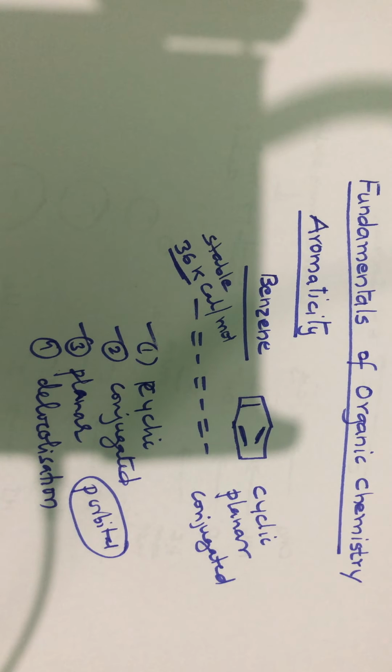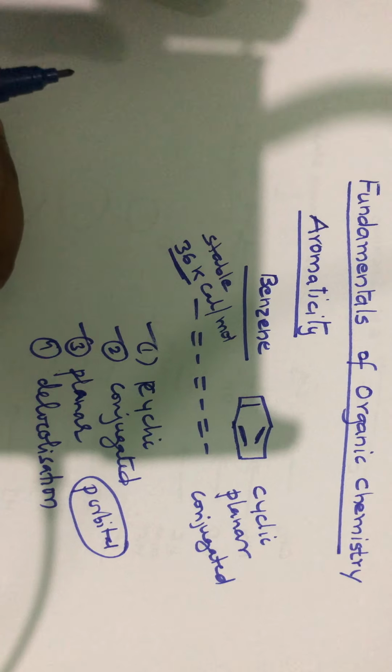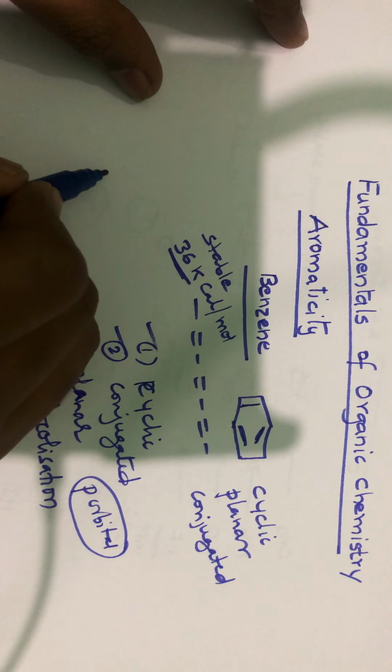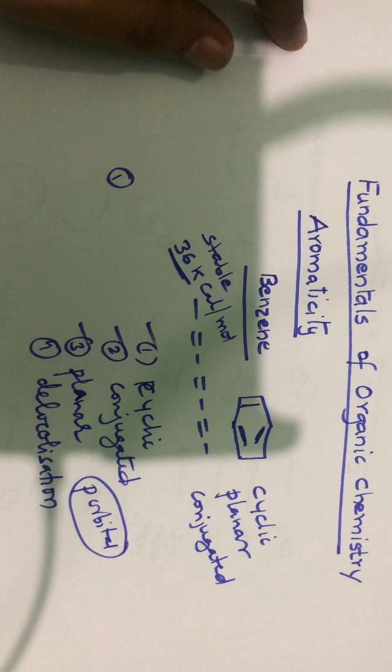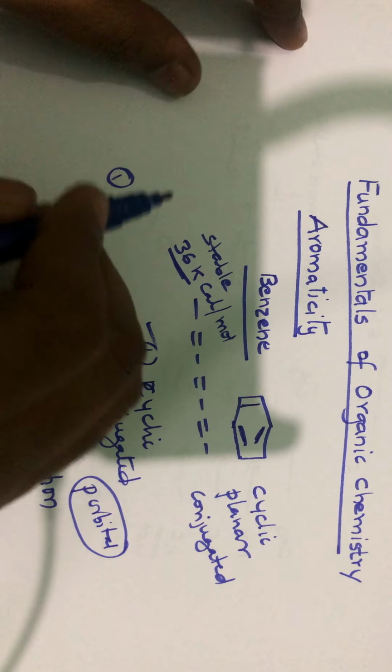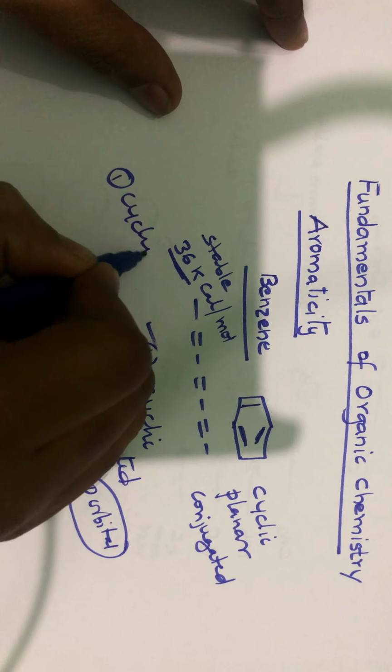So the first condition for a molecule to be aromatic is that it must have an uninterrupted cyclic cloud of pi electrons.